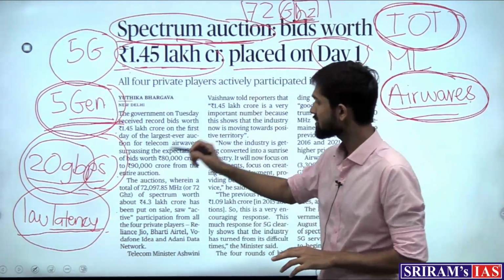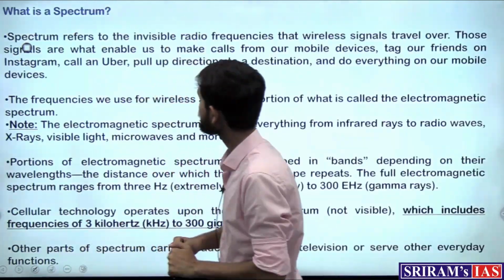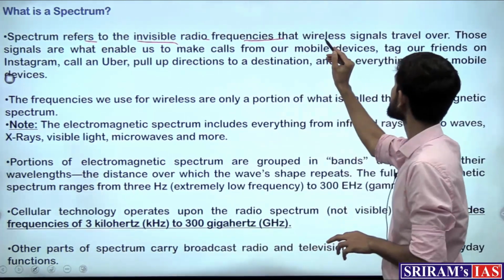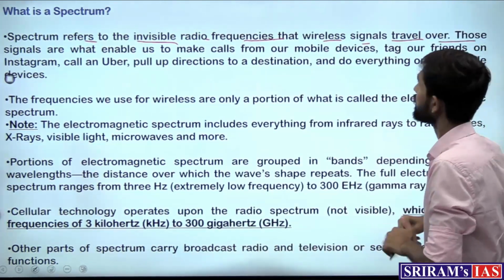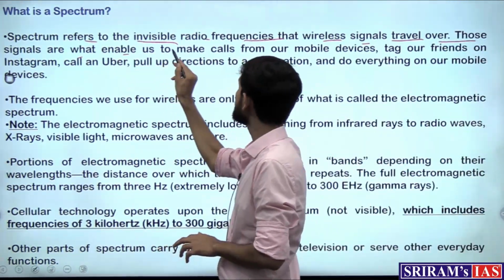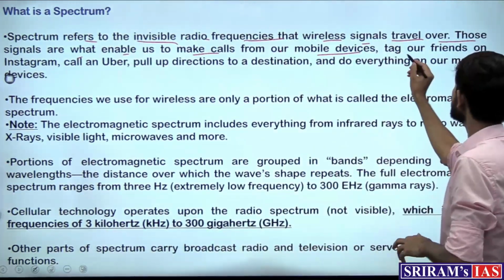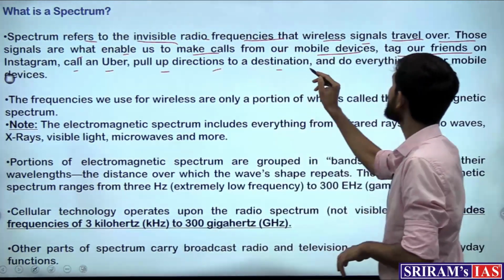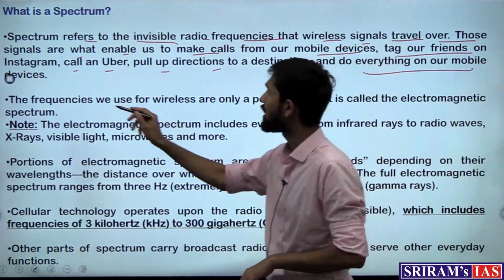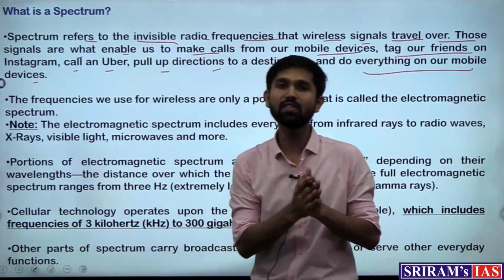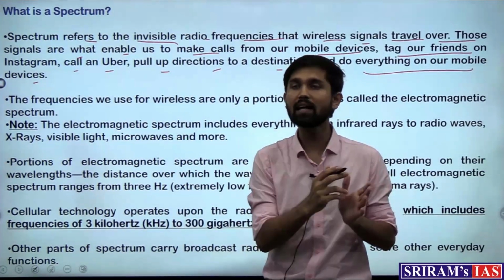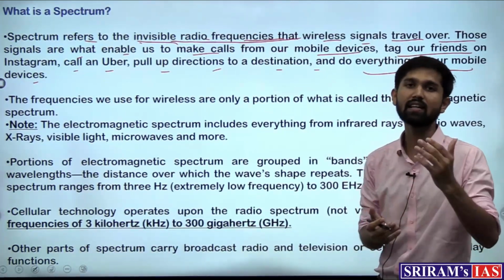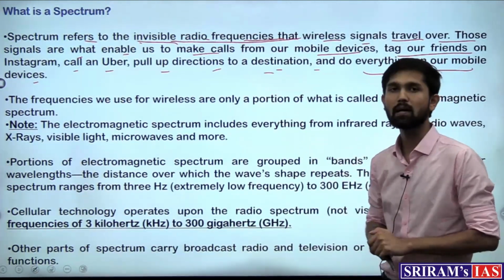So a total of 72 gigahertz of the airwaves are auctioned by the government, and these companies are now going to buy it. So let's understand what a spectrum is. The spectrum refers to the invisible radio frequencies that wireless signals travel over, and those signals are what enable us to make calls from our mobile devices, tag our friends on Instagram, call an Uber, pull up directions to a destination, and do everything on our mobile devices. All of this becomes possible because the data is traveling through these invisible radio frequencies.